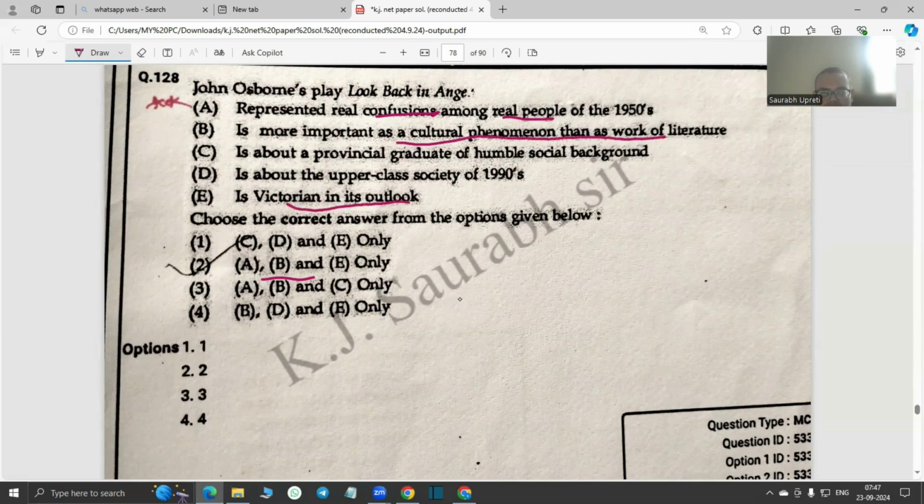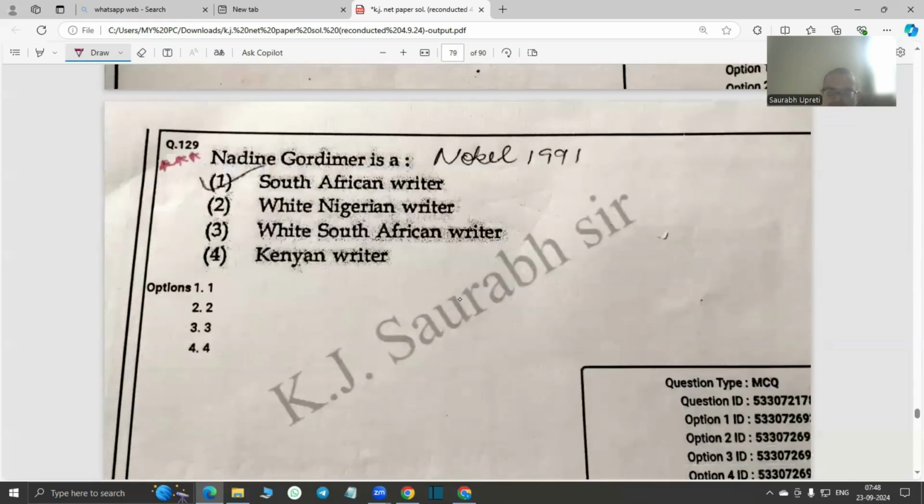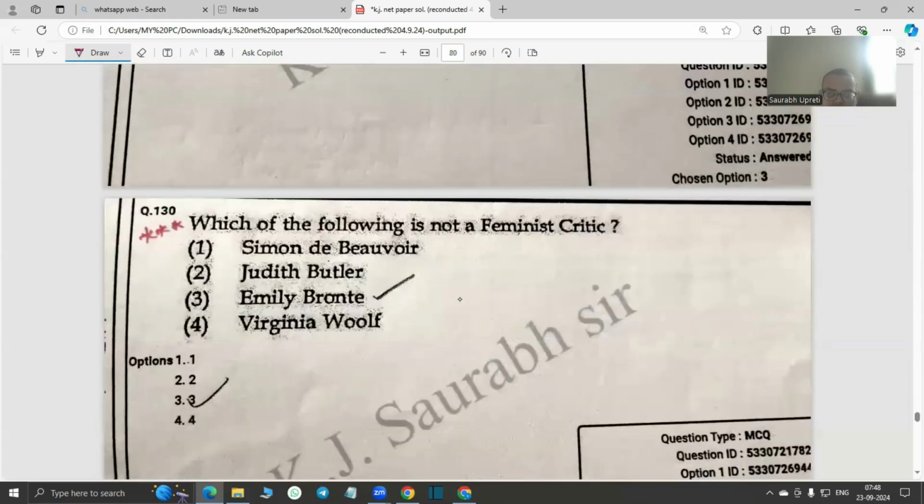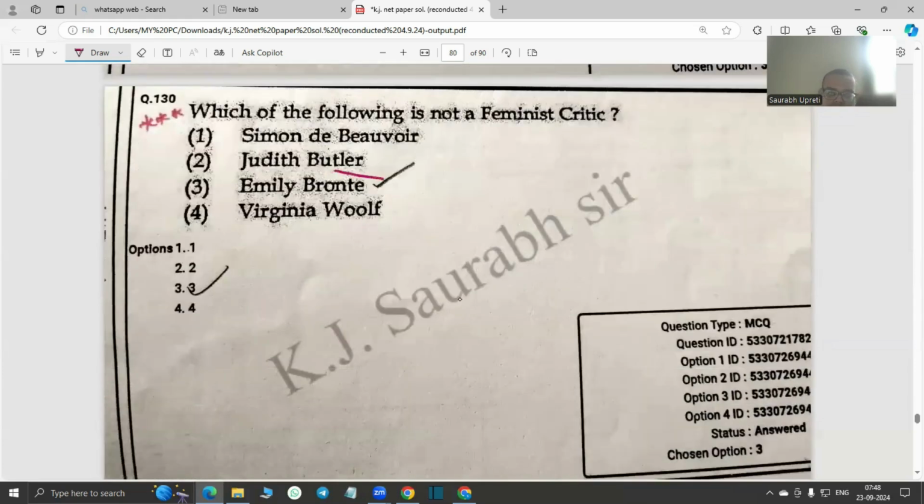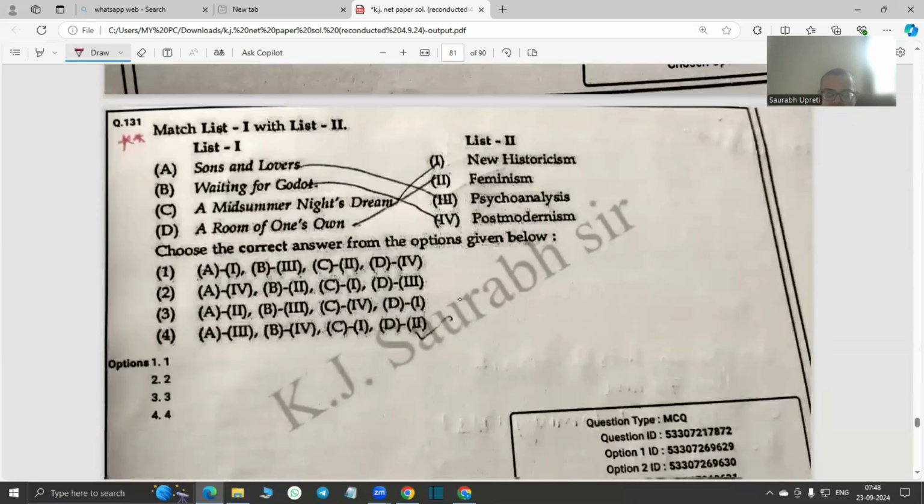So what is not true? It's about a provincial graduate? No. It's about the upper class? No. Nadine Gordimer received the Nobel Prize in 1991, was a South African writer. Who is not a feminist critic? Of course, Emily Bronte is not a feminist critic. She was a Victorian writer. Simone de Beauvoir, Judith Butler, Virginia Woolf were feminists.